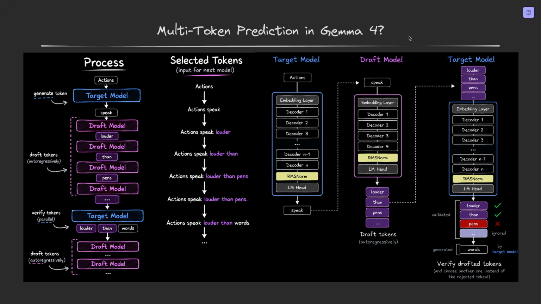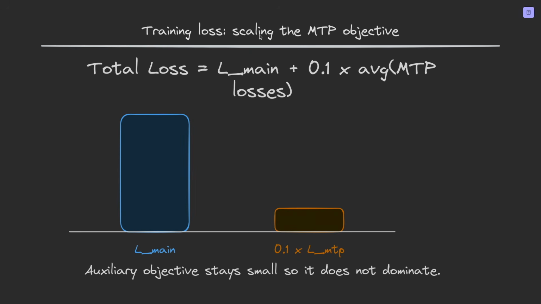Now we look at training loss, which helps with scaling the MTP objective. And we can see the total loss here. When you train a model with MTP capability, you are actually training two objectives simultaneously. The main next token prediction loss is here, and the auxiliary MTP loss that encourages the model to predict further ahead, which we have here. And then we add the 0.1 coefficient. This coefficient is to keep the MTP objective small.